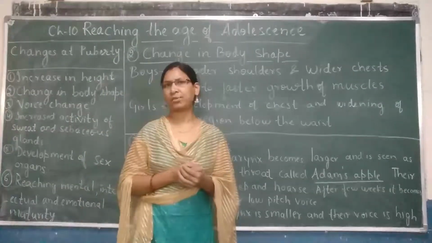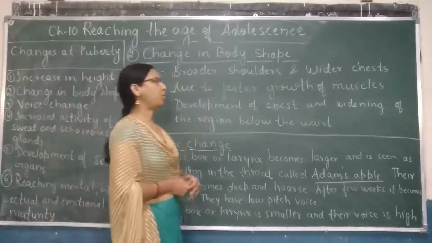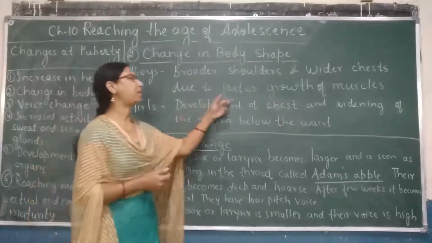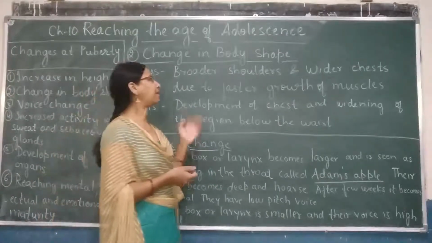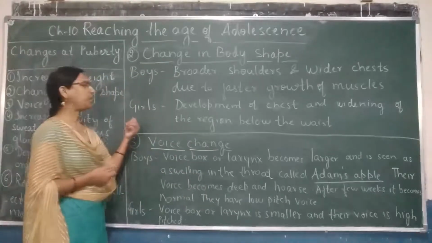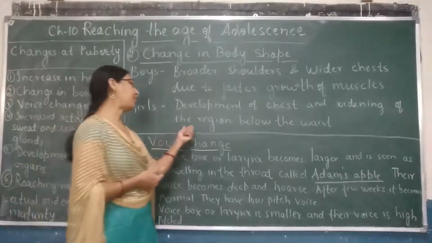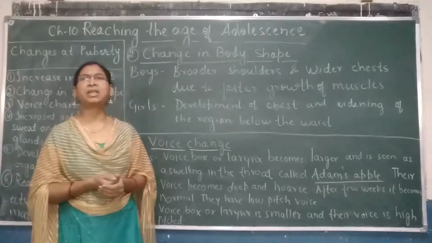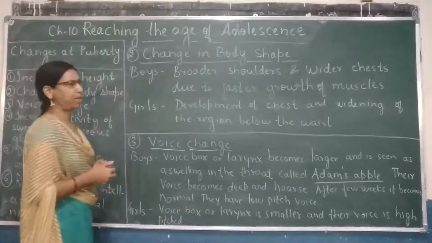Let us start with boys first. The changes taking place in boys are broader shoulders and a wider chest. This happens due to the faster growth of muscles. Because their muscles are growing faster, these changes start taking place in boys. Now let us see what happens in case of girls. Development of the chest and widening of the region below the waist takes place in girls. So these were some of the changes taking place in body shape.